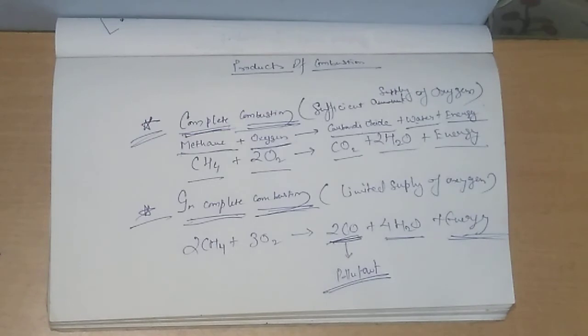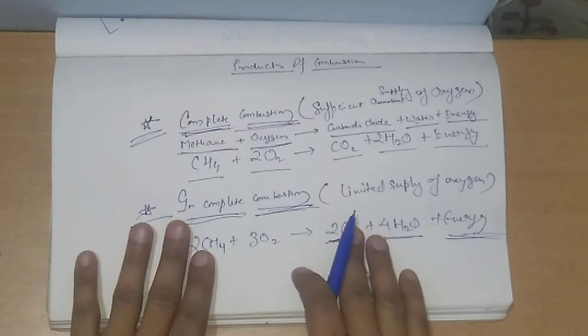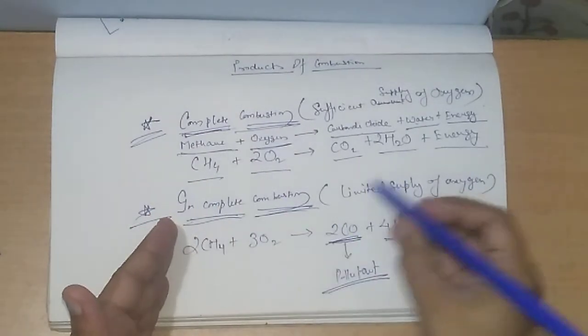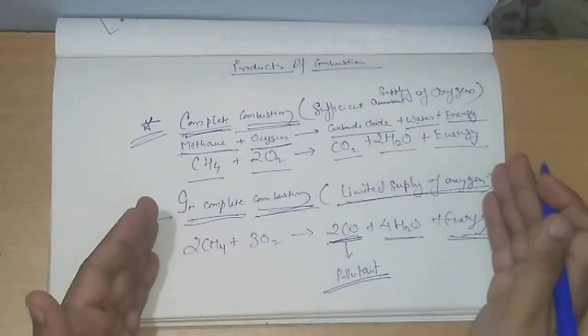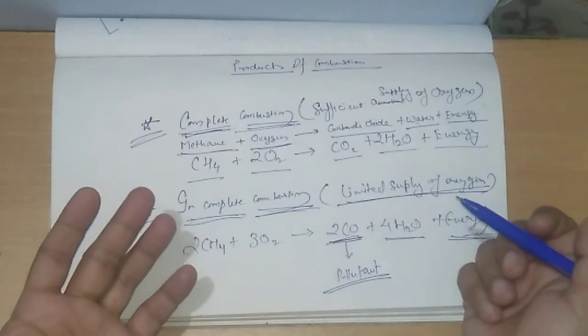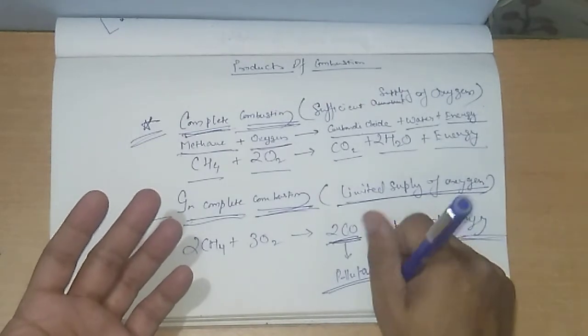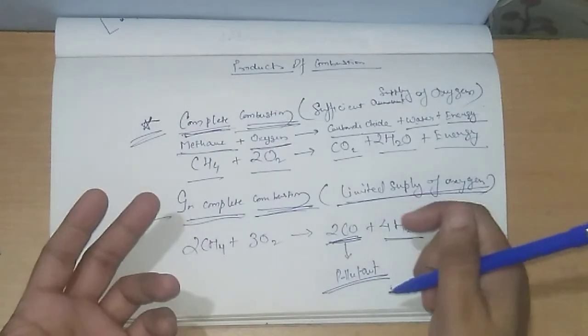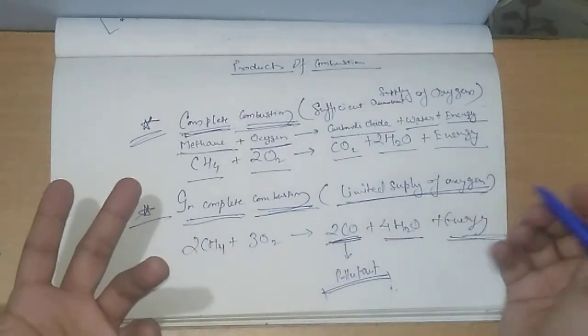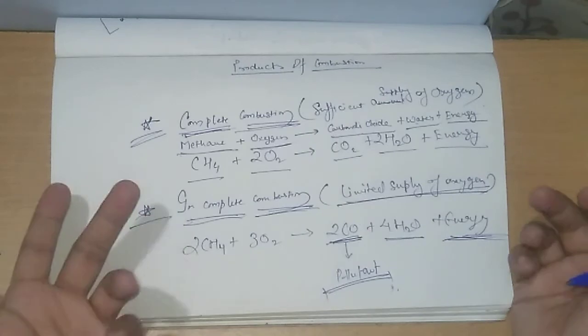So what kind of combustion is it? Incomplete combustion. What is incomplete combustion? When the substance burns in a limited supply of oxygen, such combustion is called incomplete combustion, and as a result, more pollutants are produced. Pollutant gases are produced along with the required products or energy. Why do we burn things?